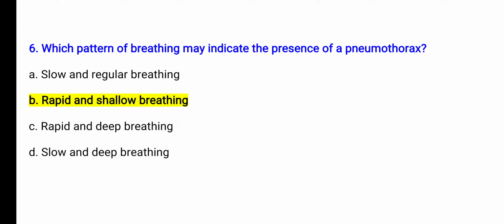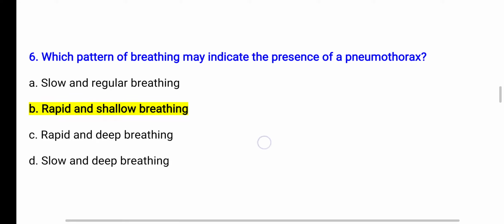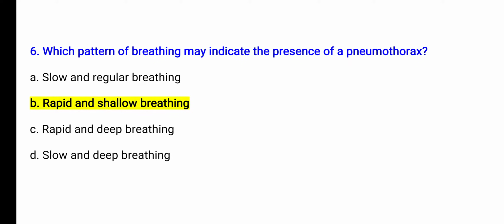And if air enters from outside, as in open pneumothorax, the air will enter from outside, and in case of closed pneumothorax, air will enter the pleural space from the lungs. In both conditions, the lungs will collapse and the patient may experience shortness of breath. In order to compensate, the patient starts rapid and shallow breathing, that is known as tachypnea. So option B is correct.